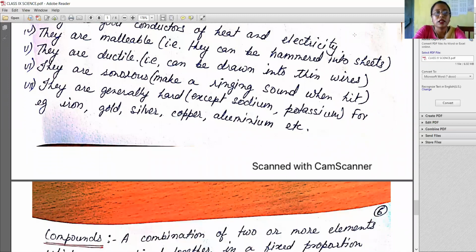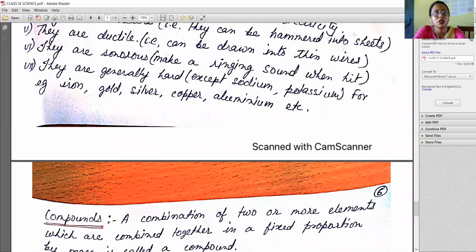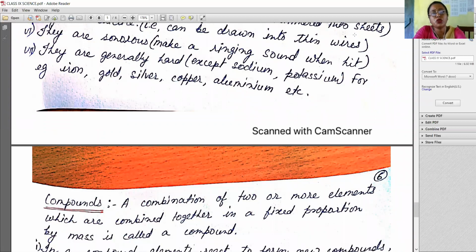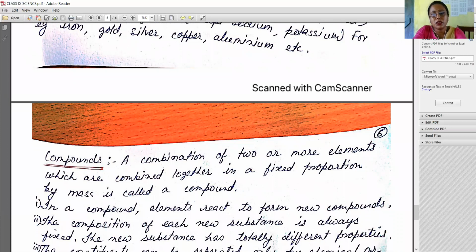They are ductile, that is they can be drawn into wires. They are sonorous, that is they make a ringing sound when hit. They are generally hard except for sodium and potassium, for example iron, gold, silver, copper, aluminum, etc.